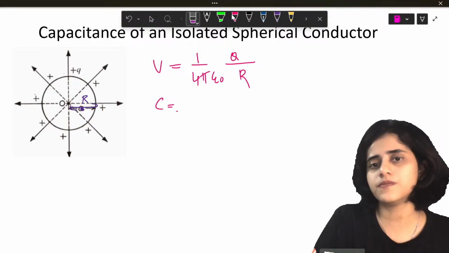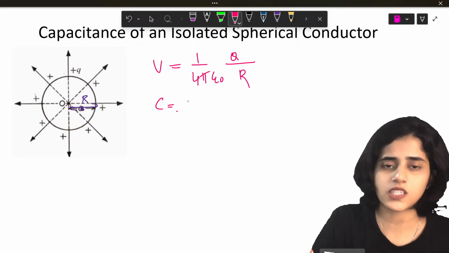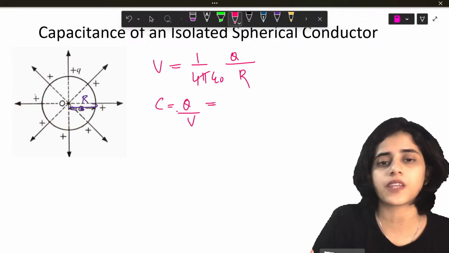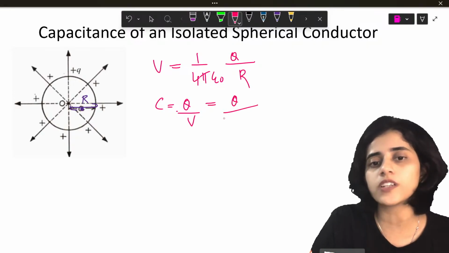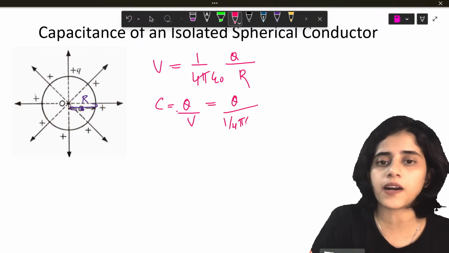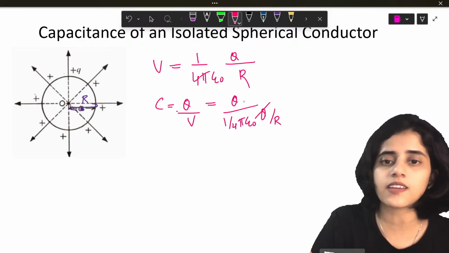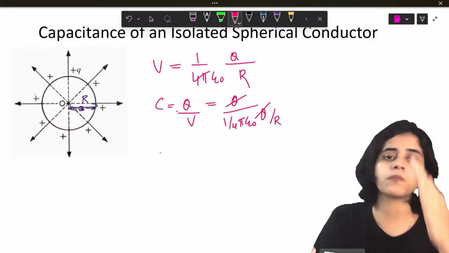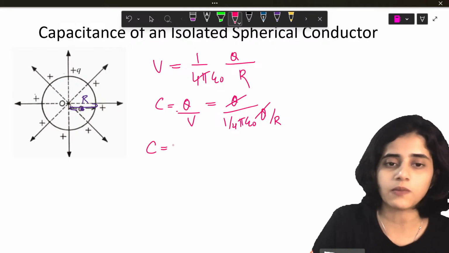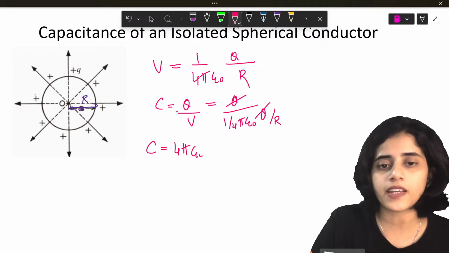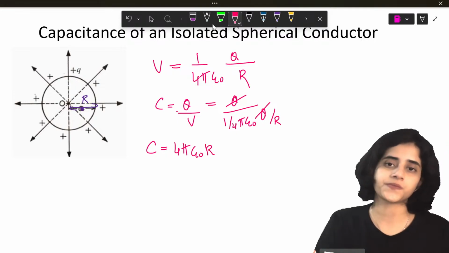C is equal to Q by V. You should correct me, no? So this is Q divided by 1 by 4 pi epsilon naught Q by R. So obviously Q and Q cancel. 1 by 4 pi will go up. So C will be 4 pi epsilon naught R.